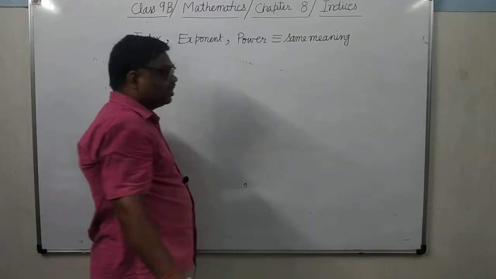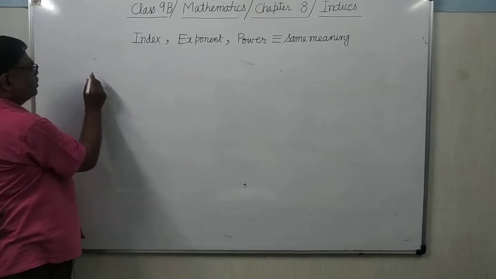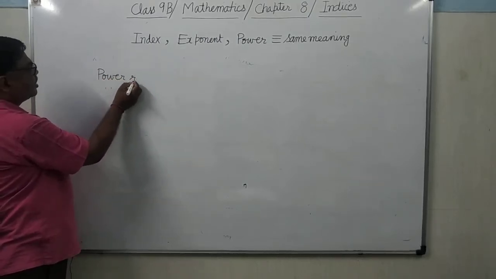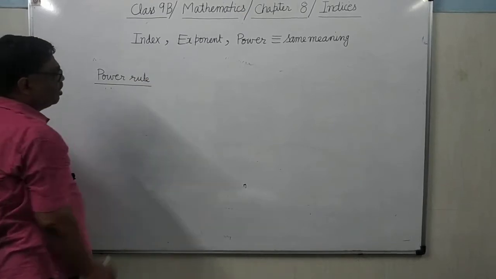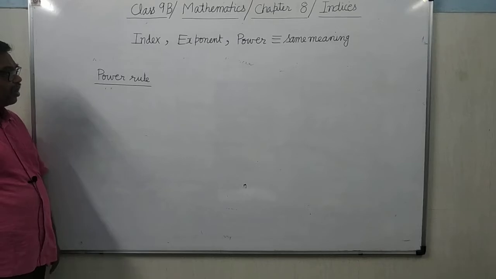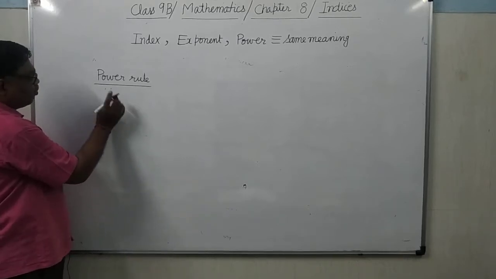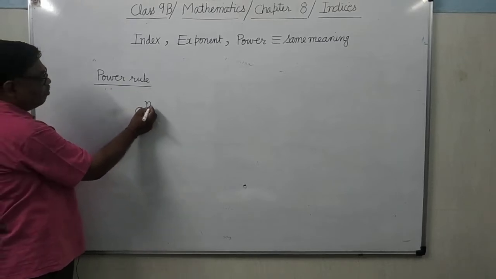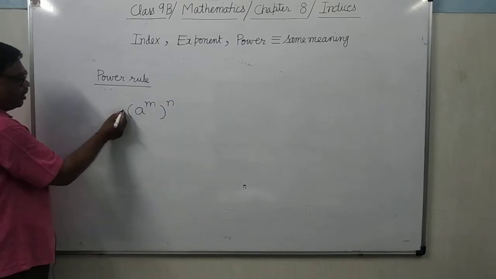Power rule applies when there are successive powers. Successive powers means power upon power. For example, a to the power m whole to the power n. What will you read it?